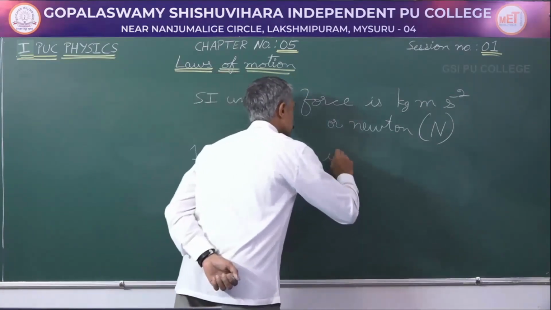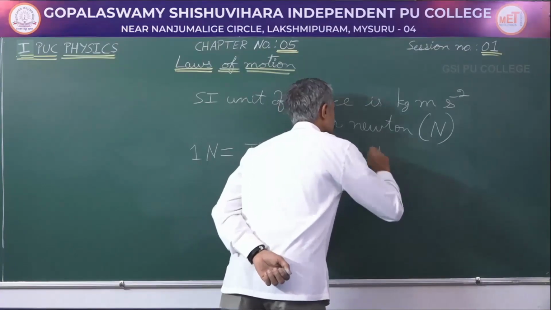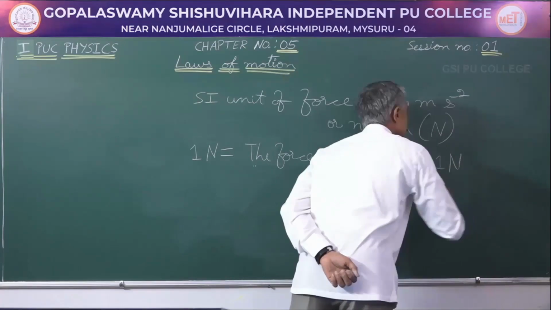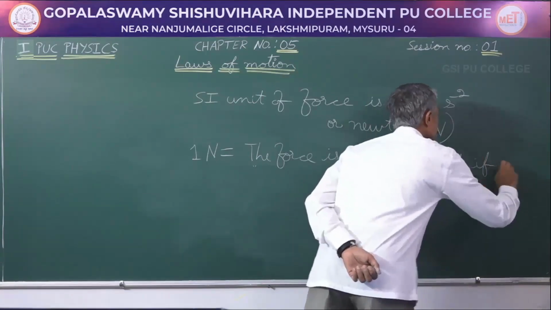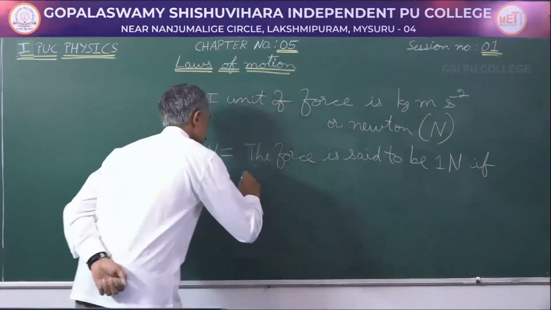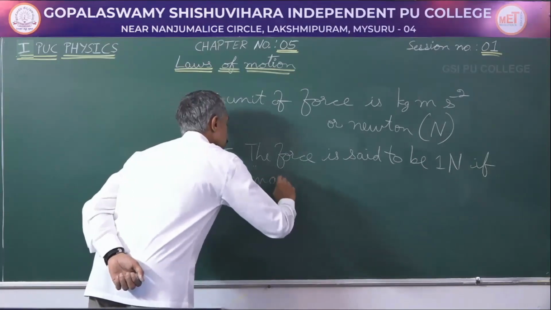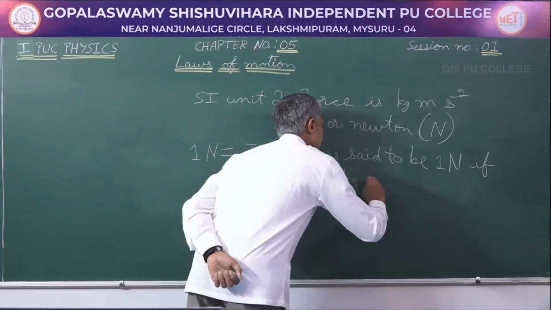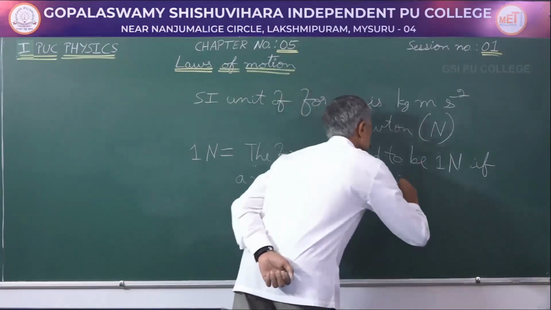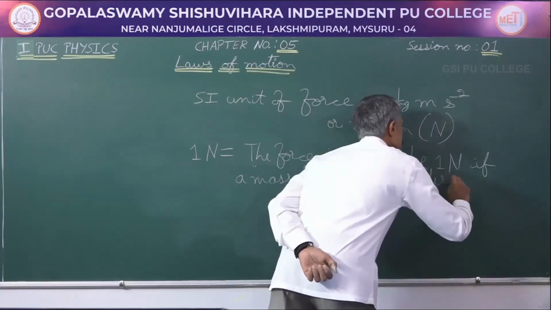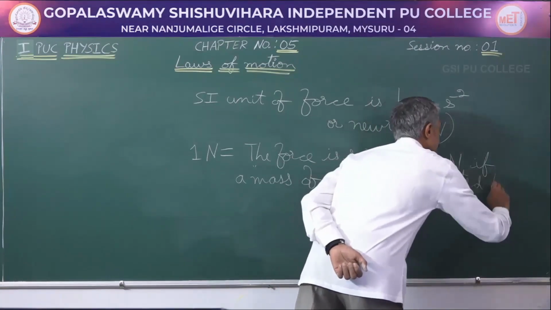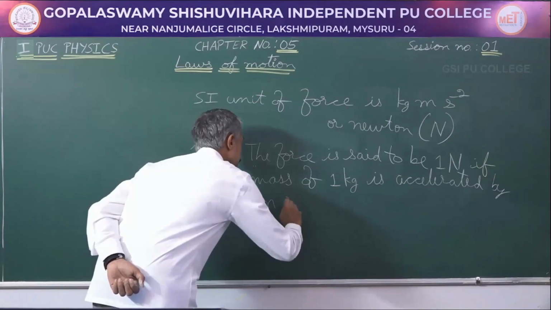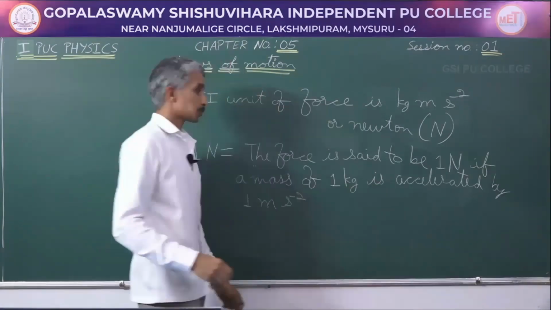The force is said to be 1 Newton if a mass of 1 kg is accelerated by 1 meter per second square.